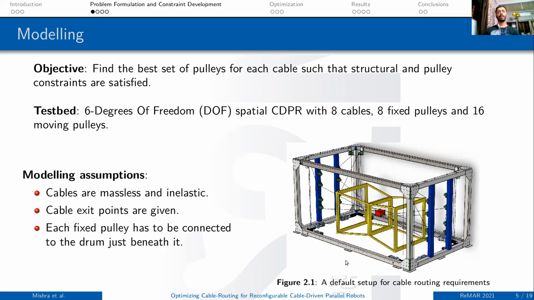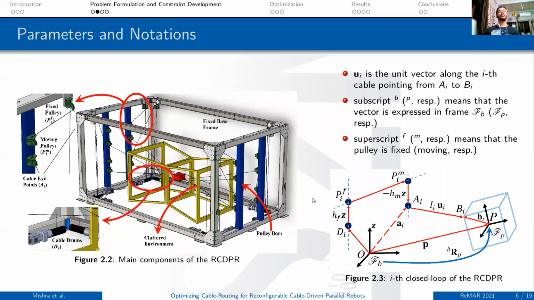A default setup for a moving platform in a cluttered environment and which requires cable routing is shown in figure 2.1. We make some modeling assumptions like the cables are massless and inelastic. The cable exit points are already given to us by the prior algorithm, and each fixed pulley has to be connected to the cable drum just beneath it. Figure 2.2 shows the critical components of a reconfigurable cable-driven parallel robot.